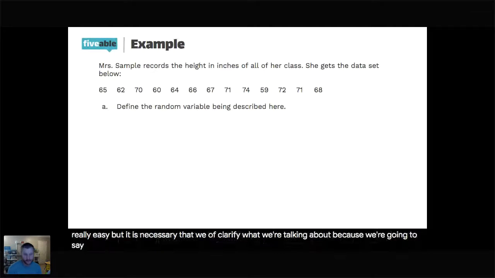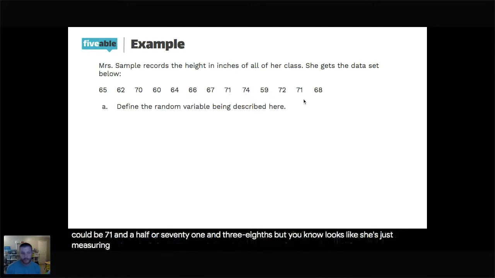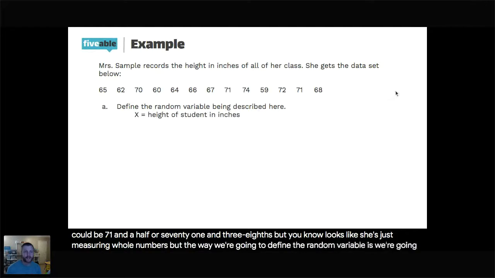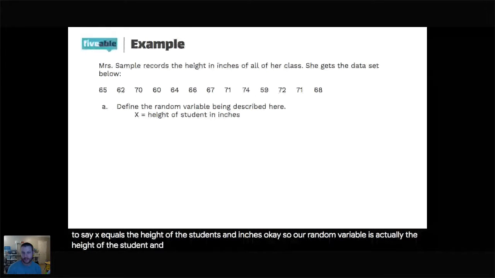we're going to say X. Yes, this would be discrete if you're measuring just in whole inches, because you could be 71 and a half or 71 and 3/8, but it looks like she's just measuring whole numbers. But the way we're going to define the random variable is we're going to say X equals the height of the students in inches. Okay, so our random variable is actually the height of the student in inches. That is how we're going to define it.